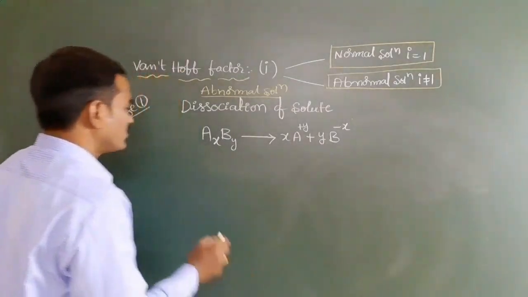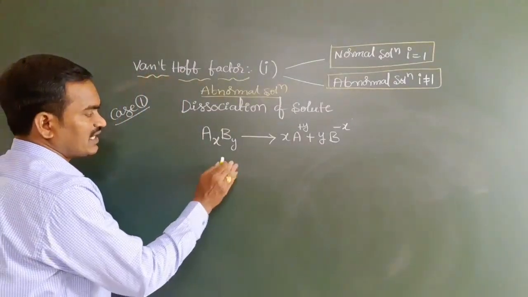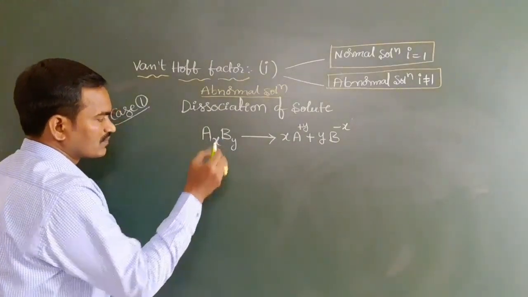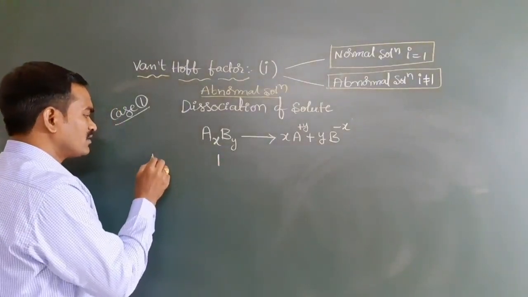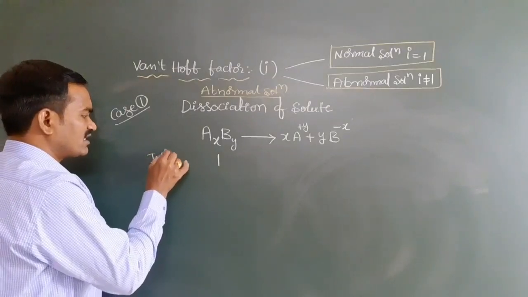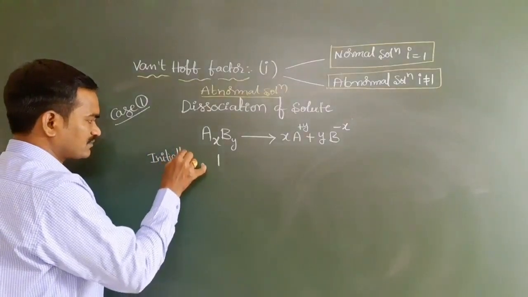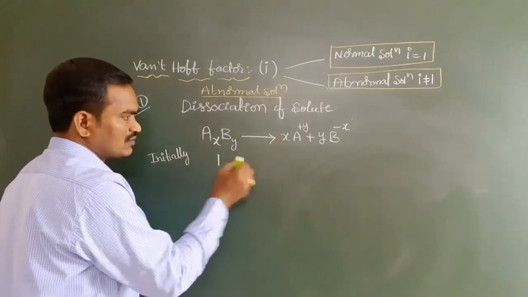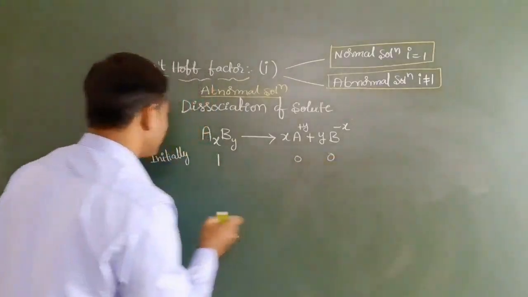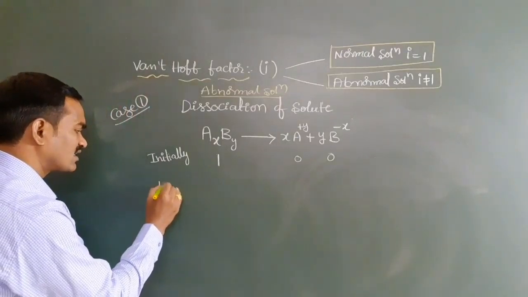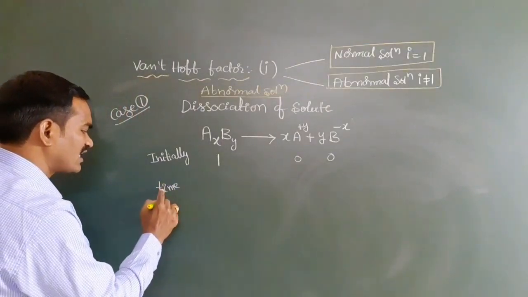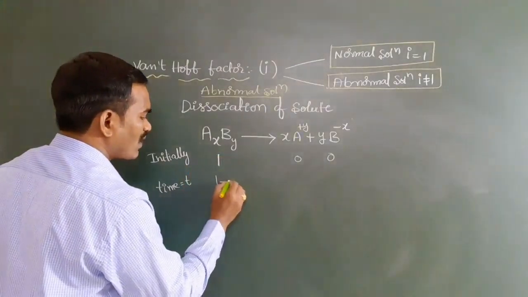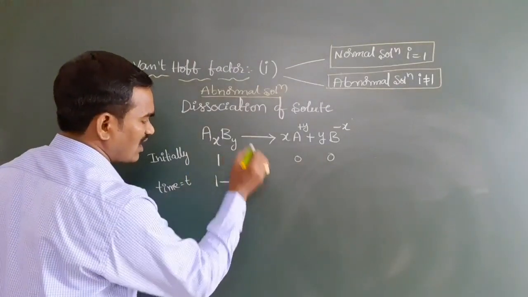Now what we are going to do is, first, this is 1 mole. Initially, at time t equals 0, we take 1 mole, and here 0, 0. Next, time t I am taking. After time t, what happened here? After time t, 1 minus alpha.